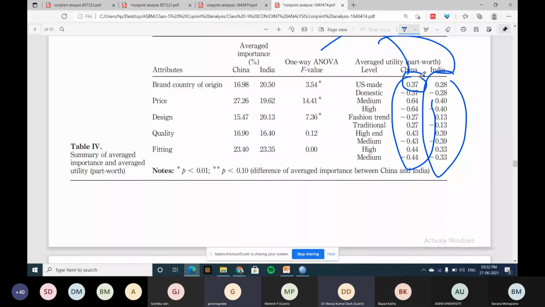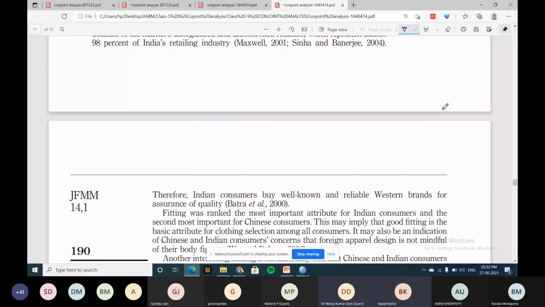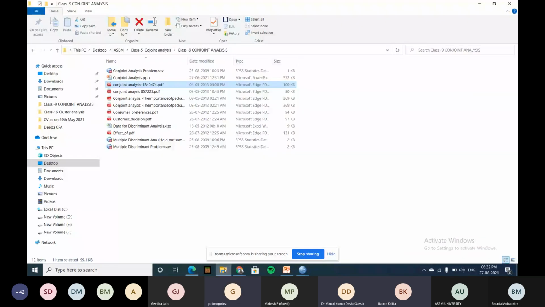So let's start with exactly what conjoint analysis is. And I will show one more paper so that it will be more clear. What is written here?